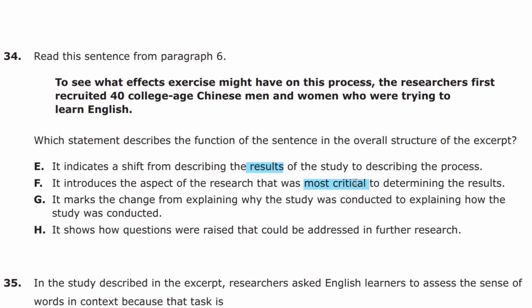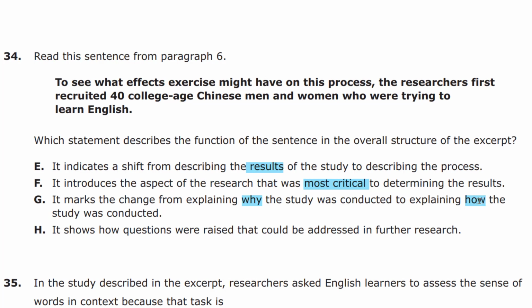Remember, the correct transition ideas were going from the hypothesis, the problem statement, to the development or process or design of the study. Okay. G, it marks the change from explaining why the study was conducted to explaining how this study was conducted. Yes, right? The hypothesis is the why, and the actual study design is the how. G looks pretty good. I think that's going to be our answer.